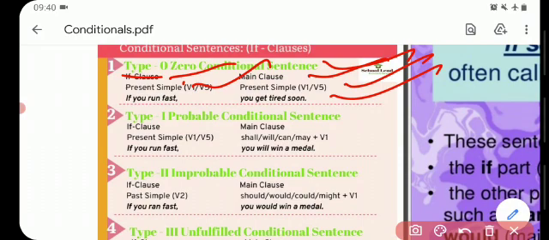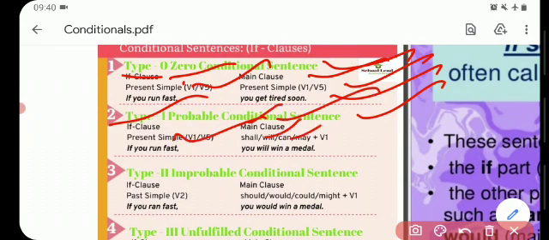Let's come to the second type, type 1, and this is also called probable conditional sentences. This will also consist of an if clause and a main clause, and the structure will be simple present plus shall, will, can, may plus V1. If you run fast, you will win the medal. This is a probable conditional.